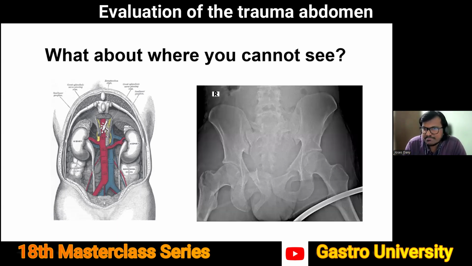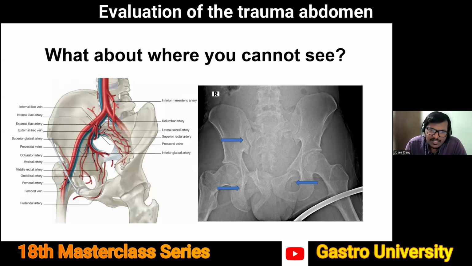So if we can get a portable X-ray of the pelvis, this is a patient we had about last week, where we had a positive pelvic compression test. We put in a binder and then we got a portable X-ray. You can see that there are superior and inferior pubic rami fractures on both sides. If you look at the right SI joint, it is widened in spite of the binder being in place. So this patient probably has a pelvic fracture resulting in pelvic retroperitoneal bleeding, and that was the reason why he was unstable.